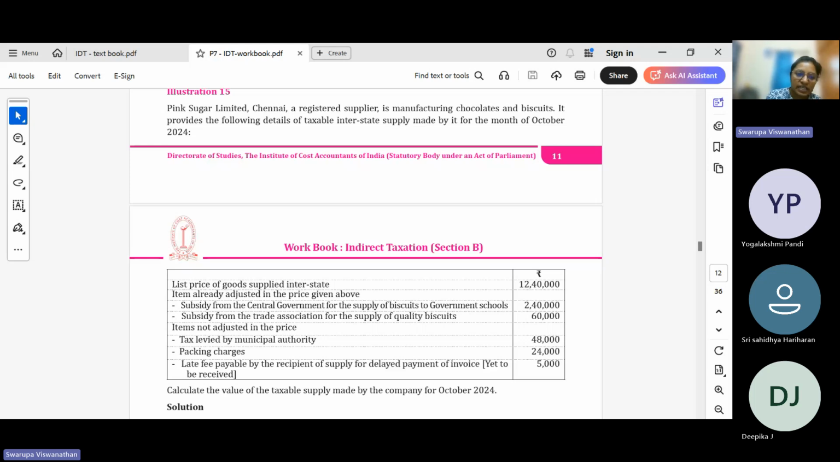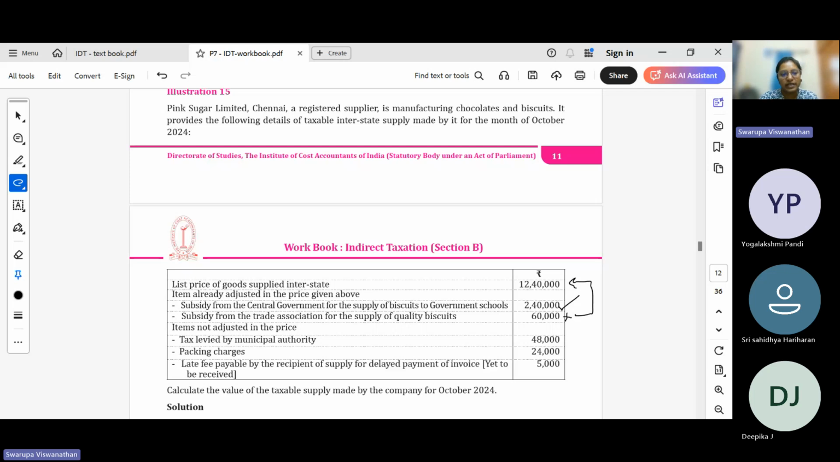So they are saying this item is already adjusted in the list price above. So this 12,40,000 is after adjusting 2,40,000 and after adjusting 60,000. The 2,40,000 that has been reduced is okay to be reduced. But the 60,000 is a non-government subsidy. Non-government subsidies we should not reduce from our price. So we need to add this back.